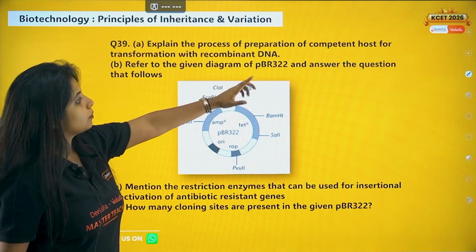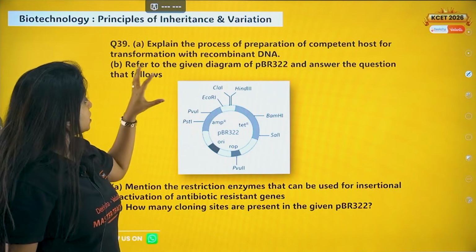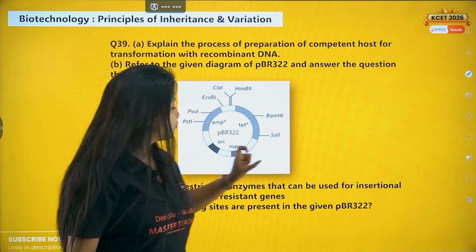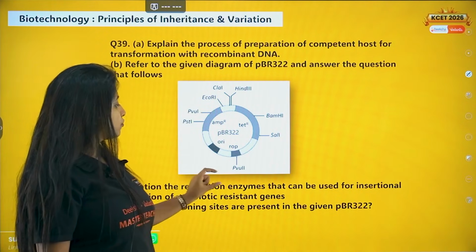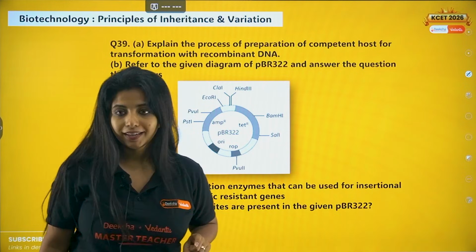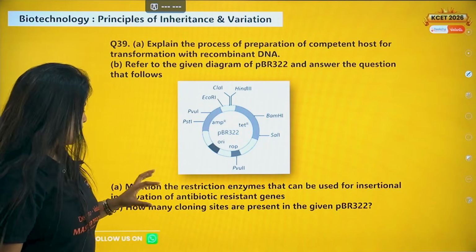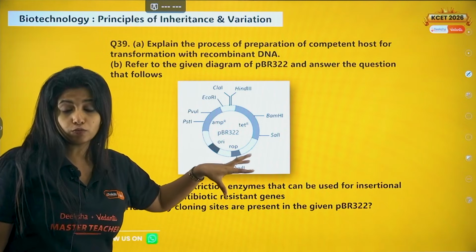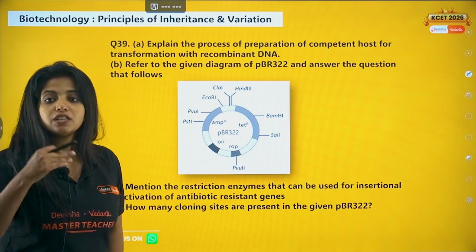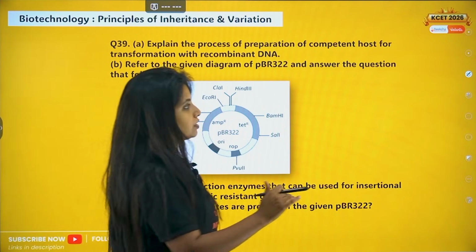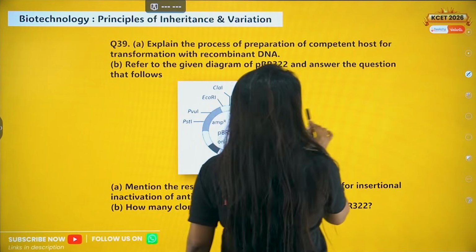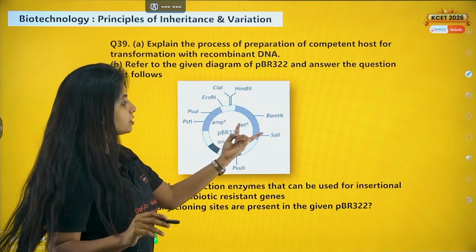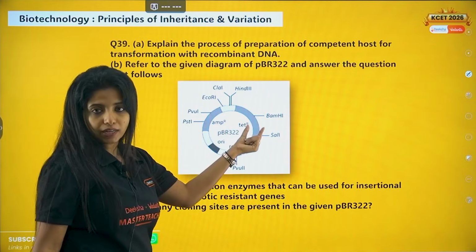Fine. Now there is the next question given to you guys: refer to the given diagram of pBR322, which is a plasmid, and answer the following question. Mention the restriction enzymes that can be used for insertional inactivation of antibiotic resistance. Now, you are told to find the enzymes that I can use for insertional inactivation of antibiotic resistance. That means if I am inserting something there, the antibiotic resistance should be gone. There are two antibiotic resistance genes, one is ampicillin and the other one is tetracycline.